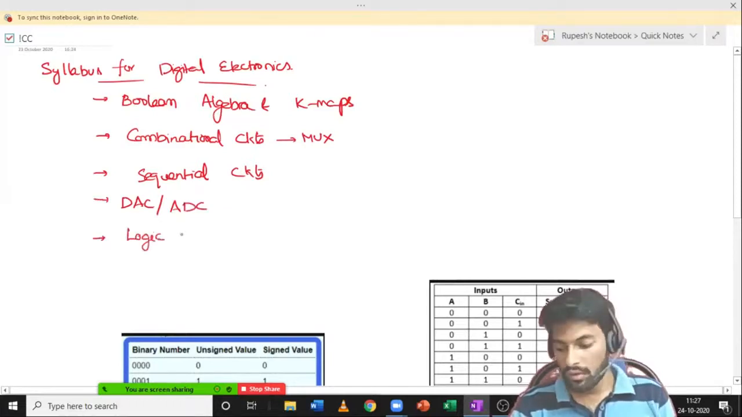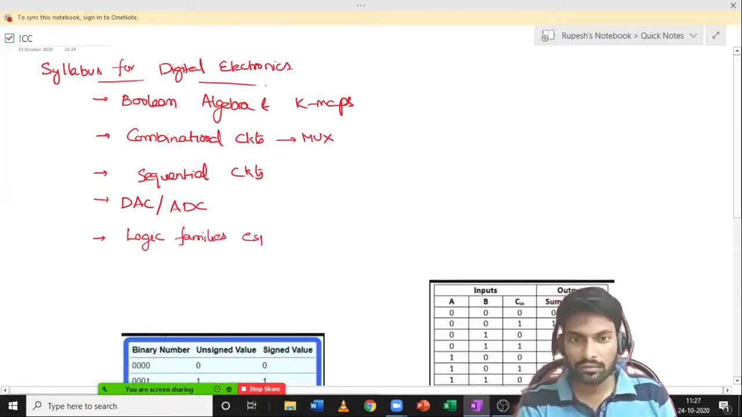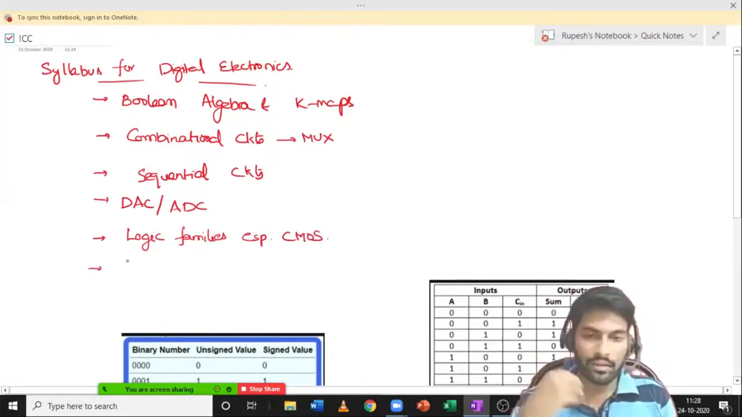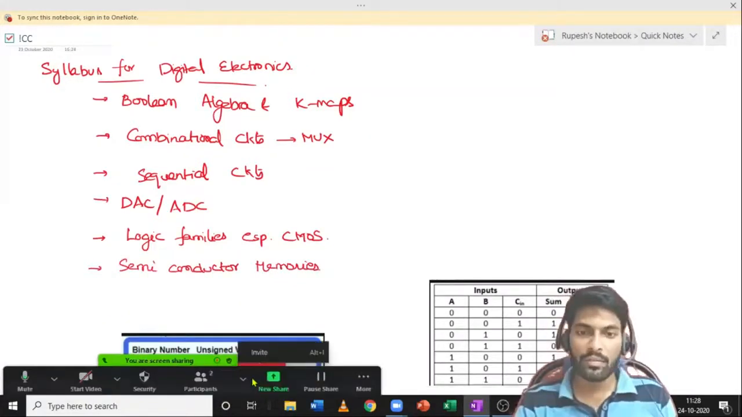Then logic families, especially the CMOS. And finally, we have semiconductor memories.